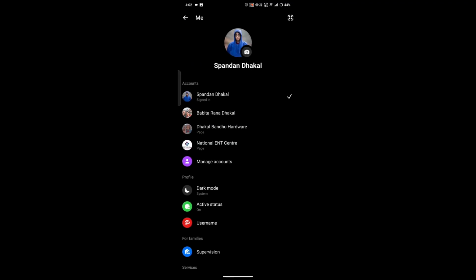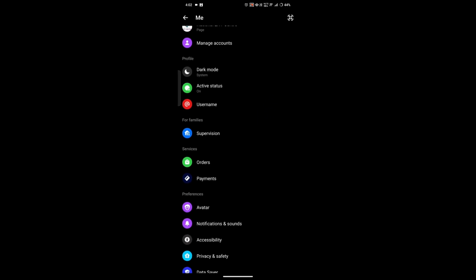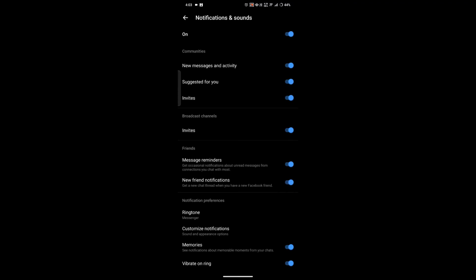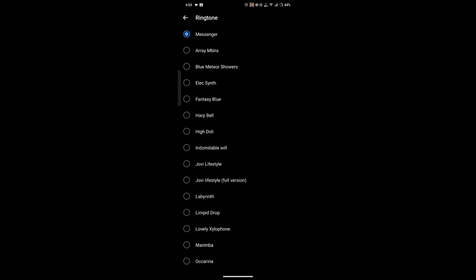After that, scroll down until you see the notification and sound option and just simply tap on it. Now tap on the ringtone option which is located under the network preferences. Once you tap on the ringtone option, you will see a list of different sounds. Just tap on the one you like the most and it will automatically be set as your new Messenger ringtone.